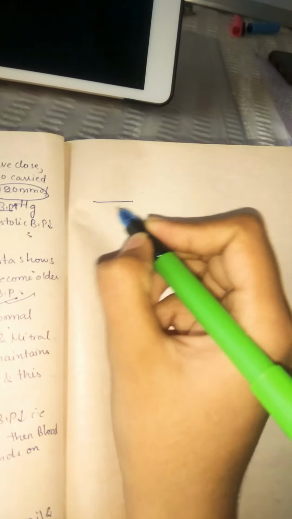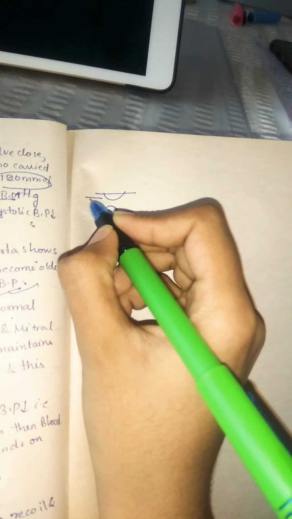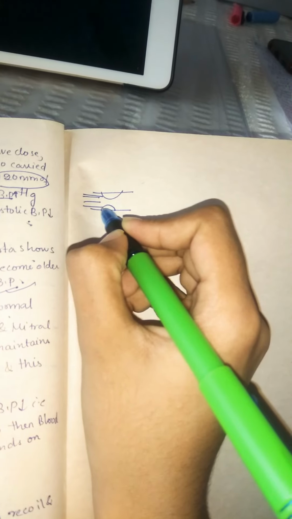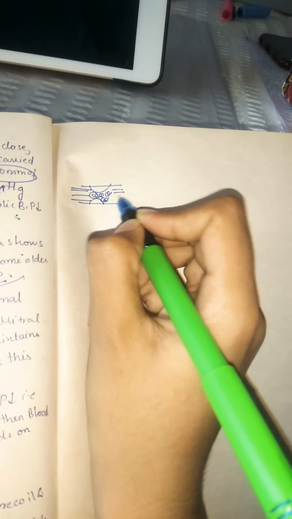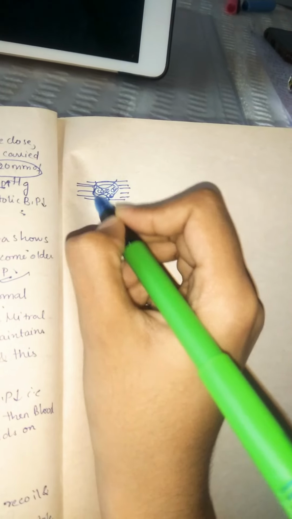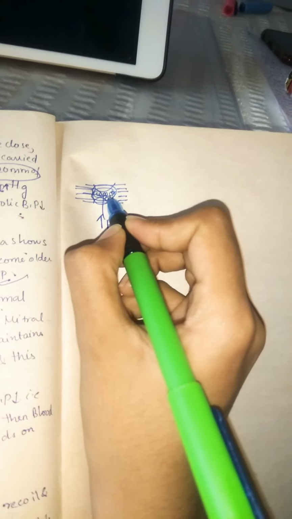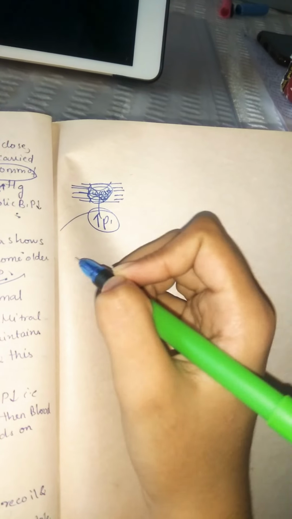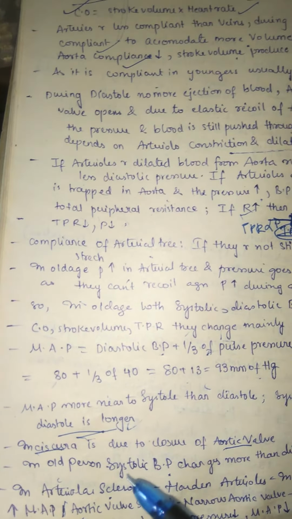For example, you can see this is a blood vessel. Here there is sclerosis. First it will be normal laminar flow, whereas here it will be turbulent flow, and again it will come back to laminar flow. You can see in this turbulent flow, especially in this area, there is a lot of pressure increase because the blood needs to pass through like this. So a lot of pressure is increased, so mean arterial pressure also increases. That is what they are saying here about atherosclerosis.